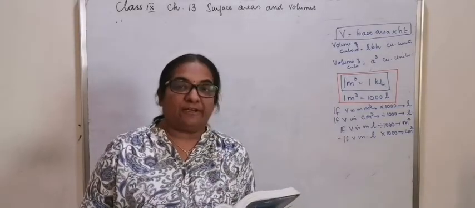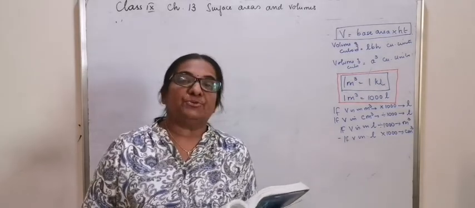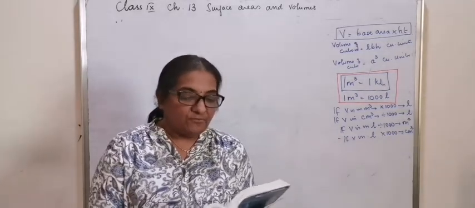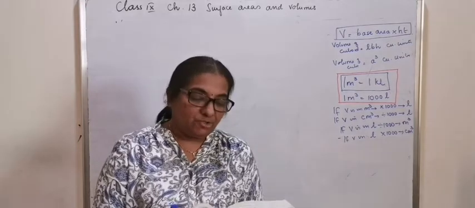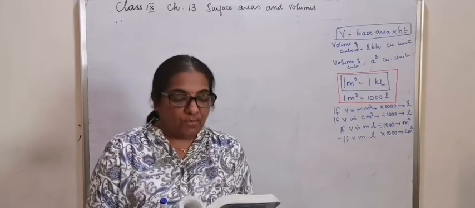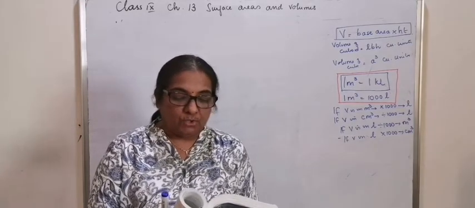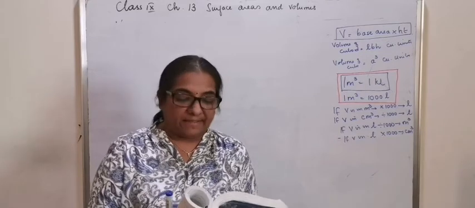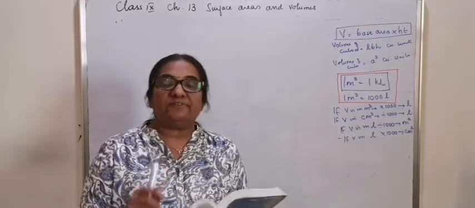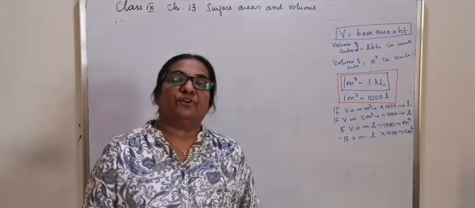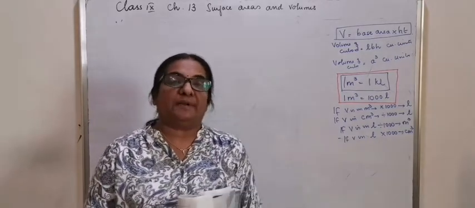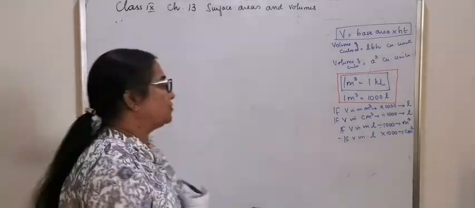Exercise 13.5, first question. A matchbox measures 4 centimeter by 2.5 centimeter by 1.5 centimeter. What will be the volume of a packet containing 12 such boxes? So first of all, you have to find out what will be the volume occupied by one matchbox.